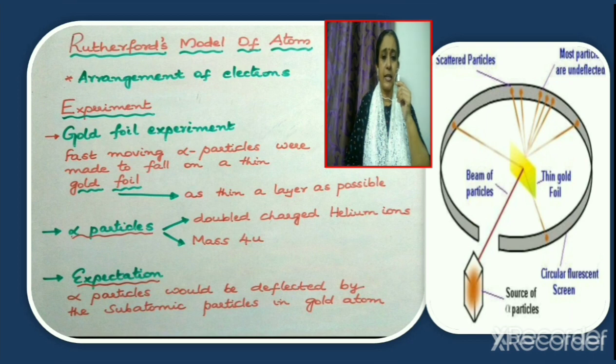Now, why did he select gold foil? It is because he wanted as thin a layer as possible. So it is for this purpose that Rutherford selected gold foil in his experiment.